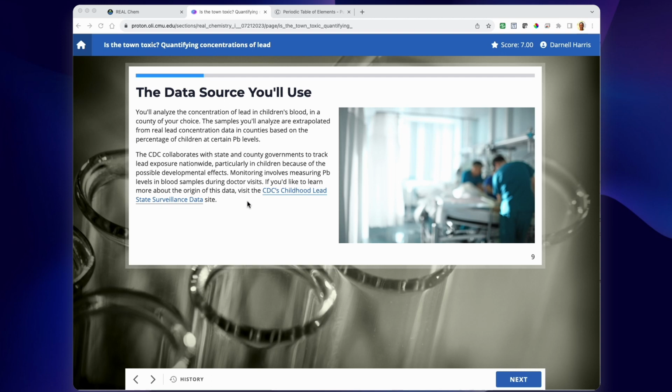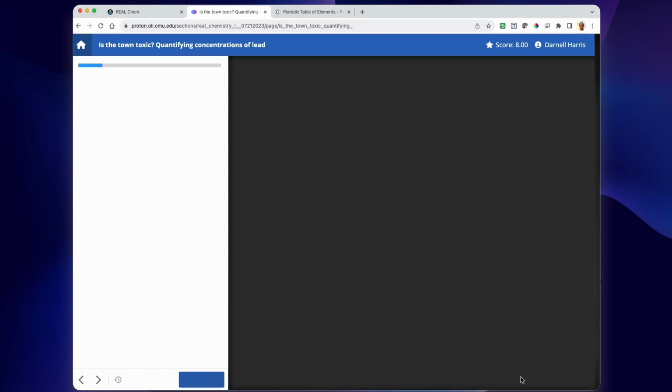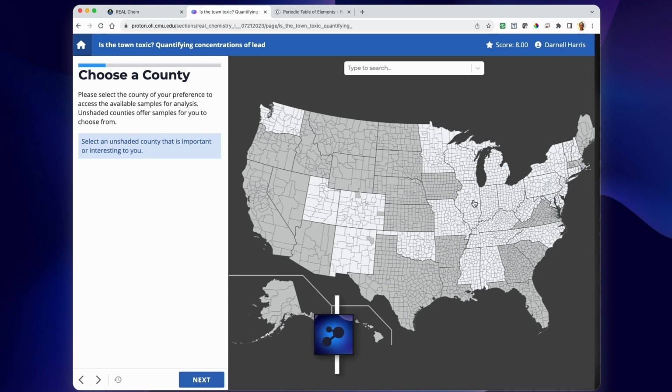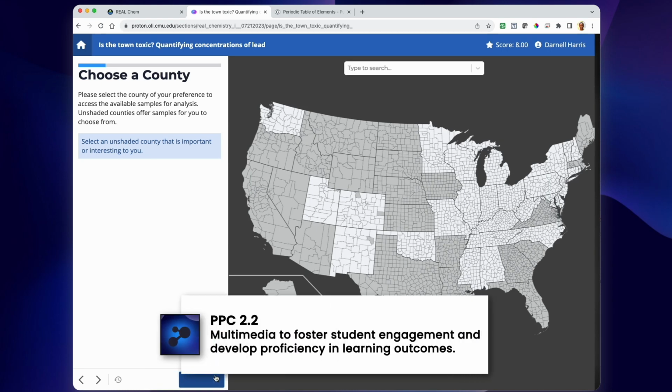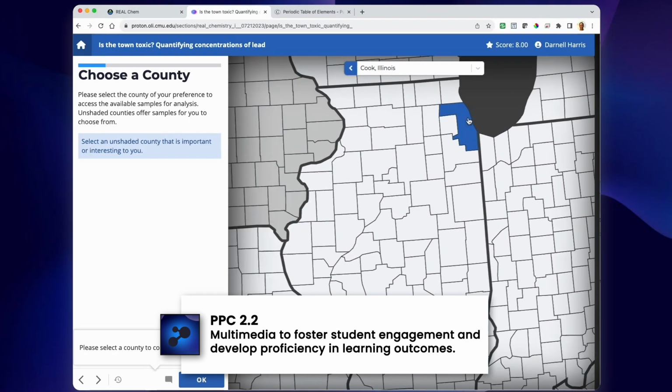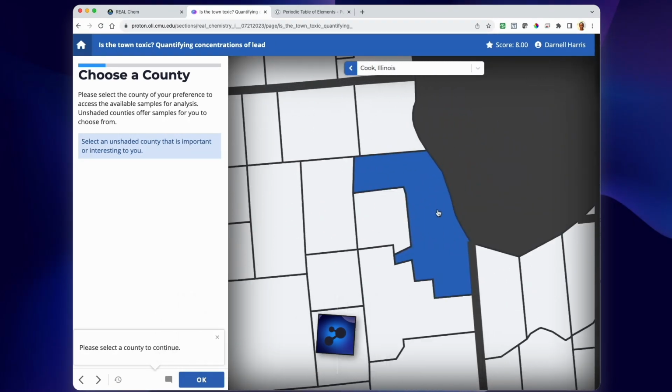I'm going to be working with real data that's collected by the government. Cool. Whoa, this is so cool. We're going to analyze lead in the blood of children from any county that I choose? I'm from Chicago, so I'm going to find Cook County.